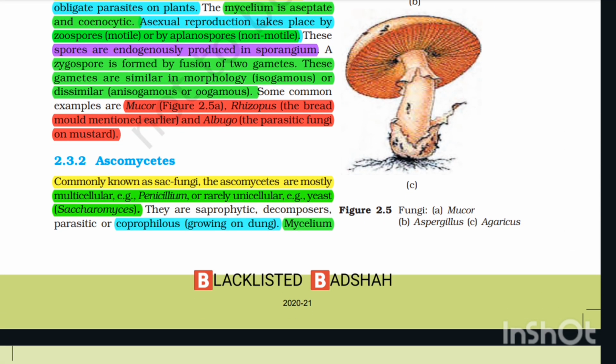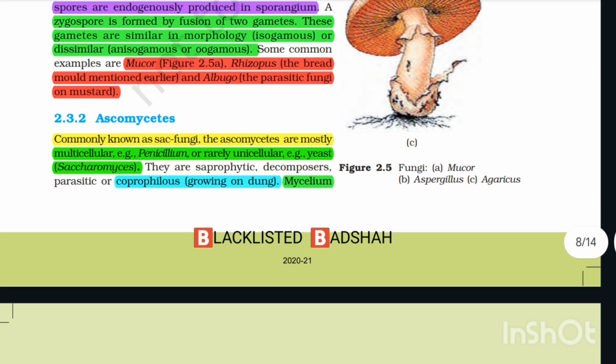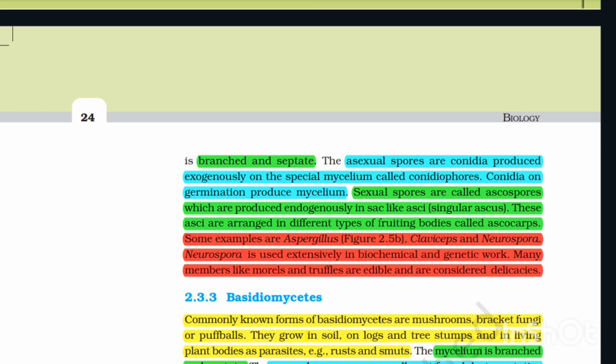2.3.2 Ascomycetes, commonly known as sac fungi. The Ascomycetes are mostly multicellular, for example Penicillium, or rarely unicellular, for example yeast, Saccharomyces. They are saprophytic, decomposers, parasitic, or coprophilous, growing on dung. Mycelium is branched and septate.